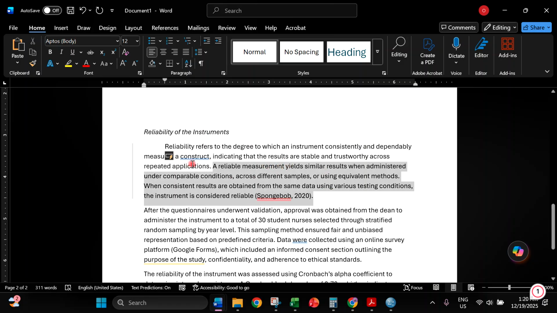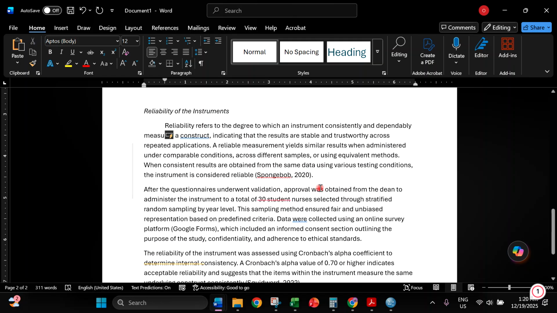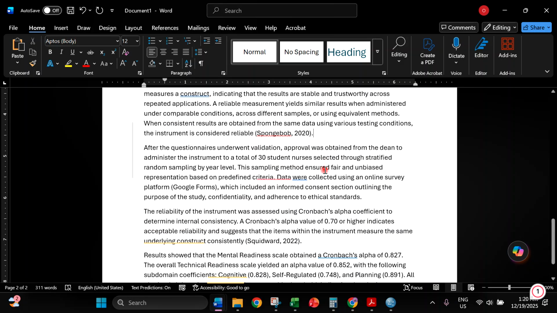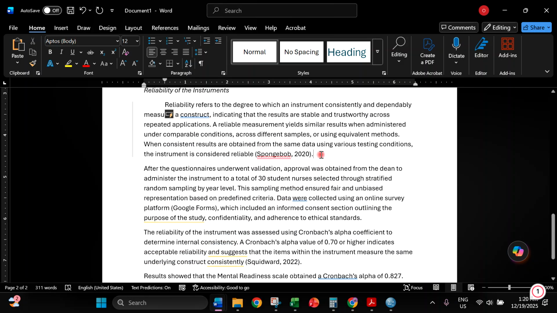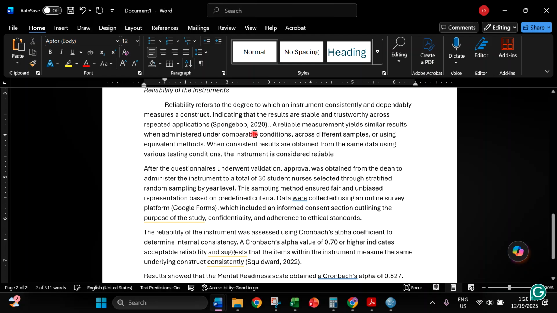The first part of your reliability section there in chapter 3 is you need to explain what reliability is first. So you need to find a reputable citation for that, and it should be reflected in your references. So try to follow correct APA citation. You need to put the citation here.